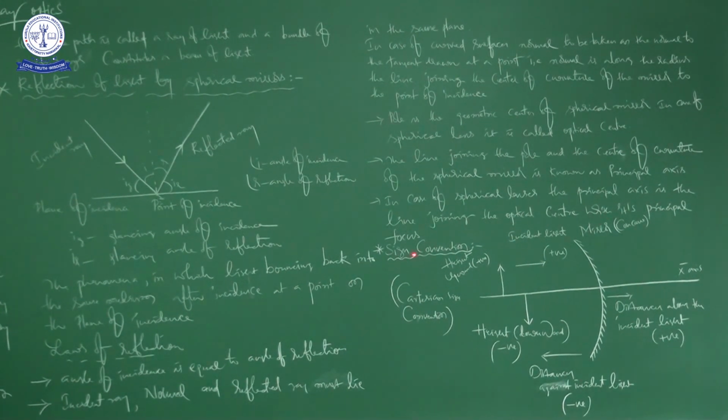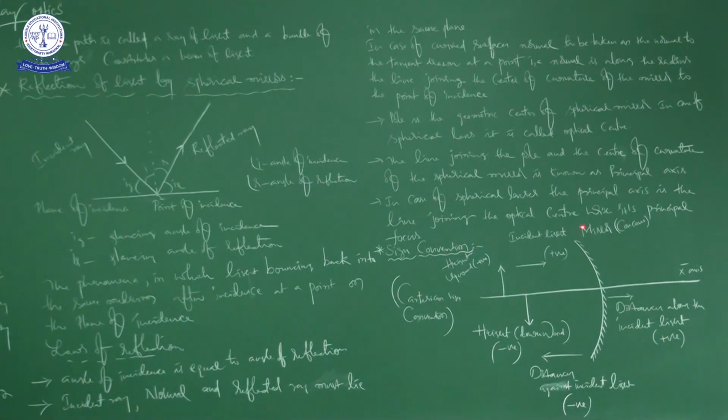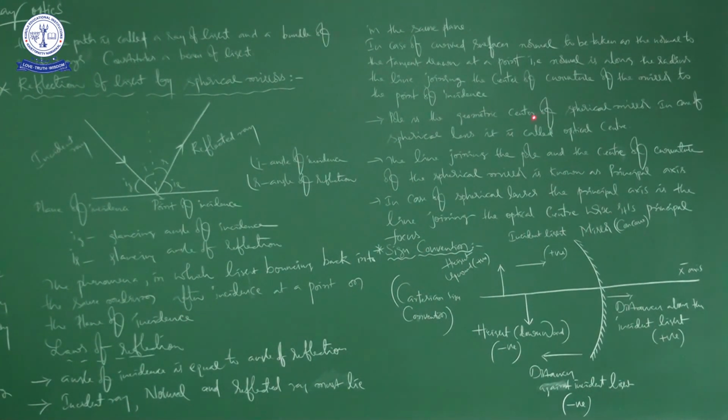So these two points, here one point and here one point, compare the spherical mirror to the spherical lens. The spherical lens topic will come in our coming classes.